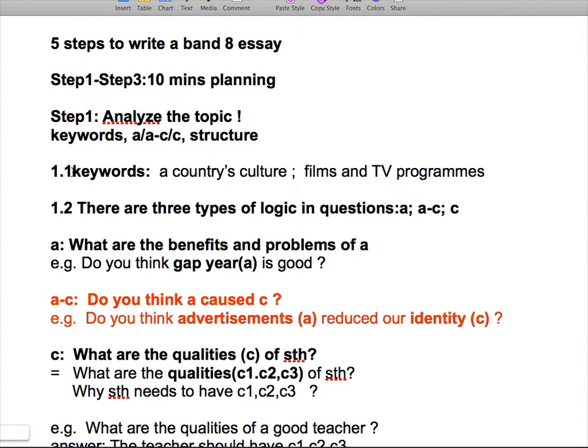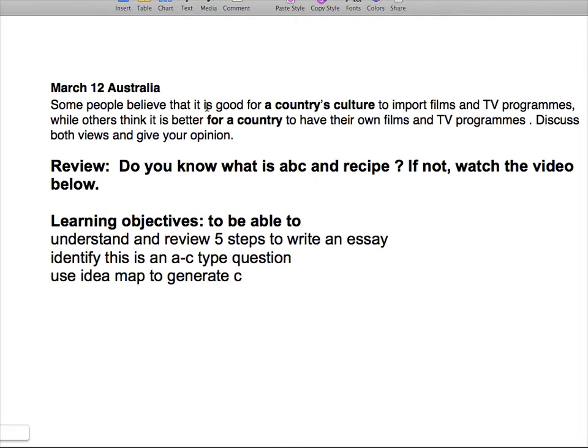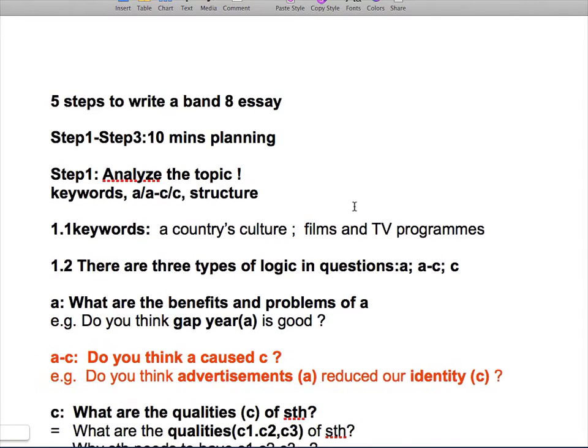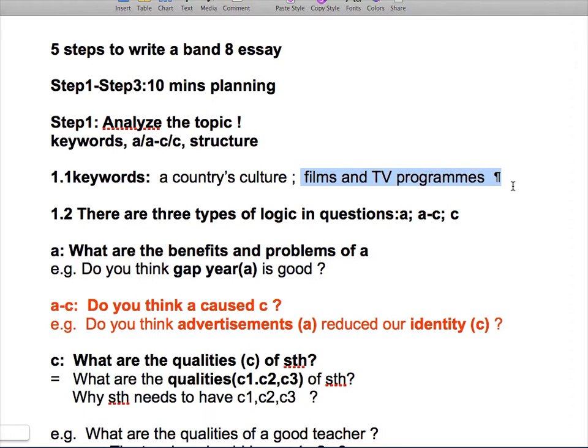Now let's have a look at the keywords of this essay. A country's culture, because the topic said it must be good for a country's culture. So if you talk about something like this being good for this country's economy, this is called off topic. You will lose marks, so be very careful. The keyword here is that the benefits have to be related to a country's culture. This is number 1. Number 2 is that you have to talk about importing, okay, import foreign films to a country.